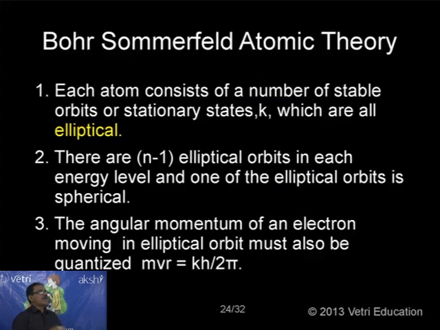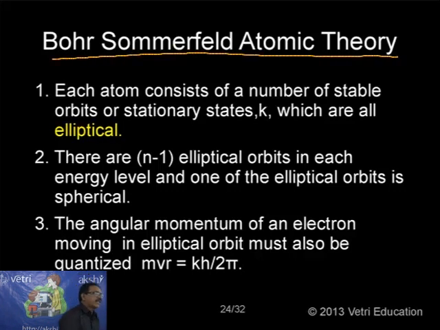So Bohr's theory was facing problems, and he could not explain many experimental evidences. So in order to satisfy the other conditions, the next person, Bohr-Sommerfeld, introduced another model called the Bohr-Sommerfeld atomic theory. Let me discuss, as usual, the postulates and the merits and demerits of Bohr-Sommerfeld atomic theory.